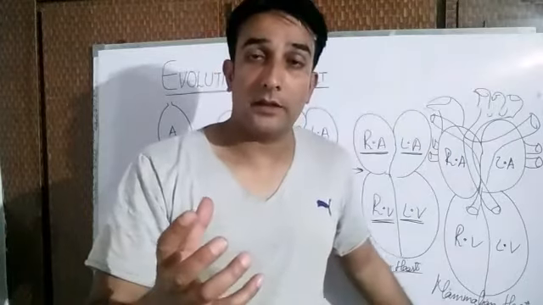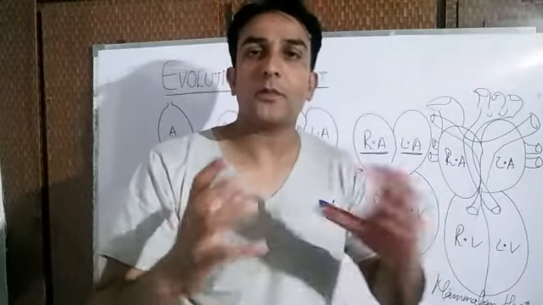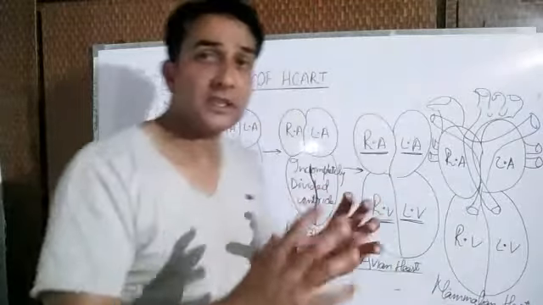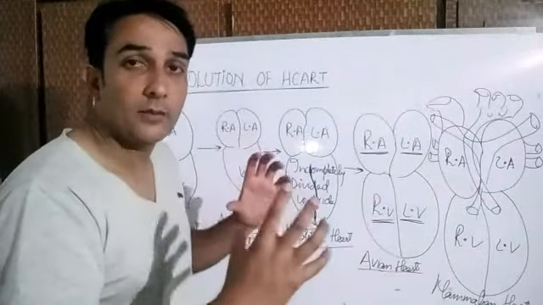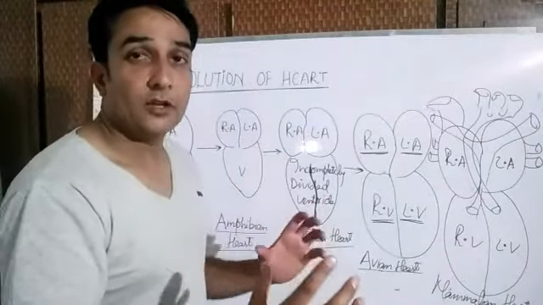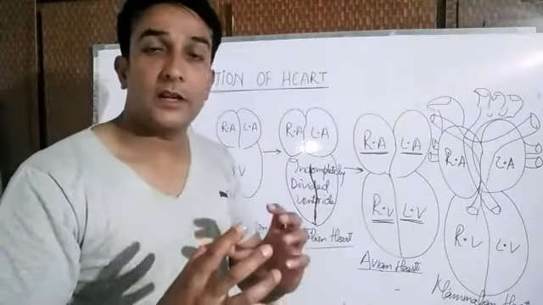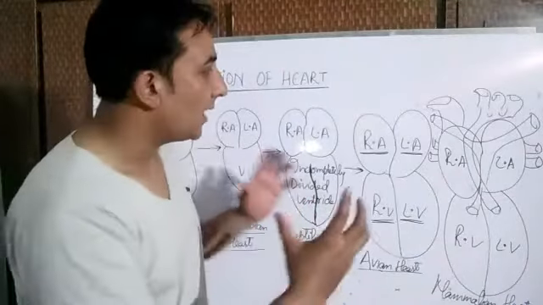So the point here is to understand this sequence of events in which the heart of the animals has evolved in the animal series, right from the fishes up to the mammals.